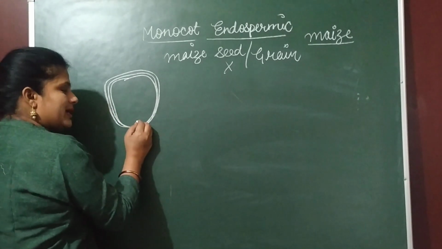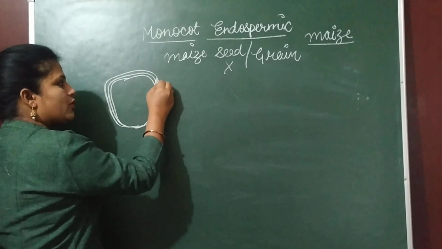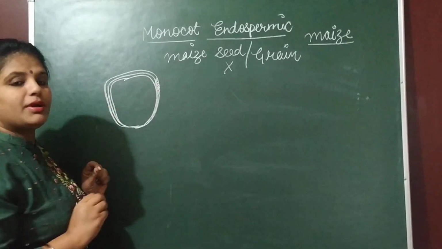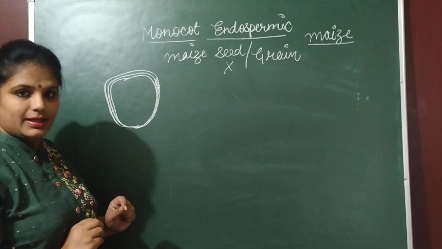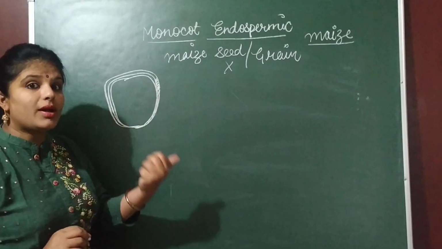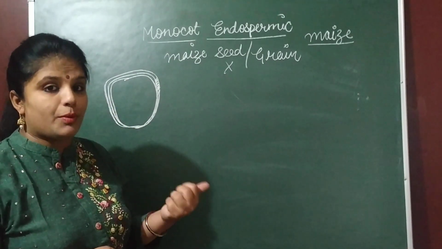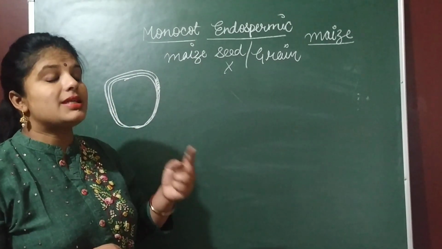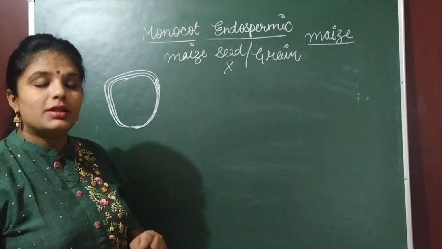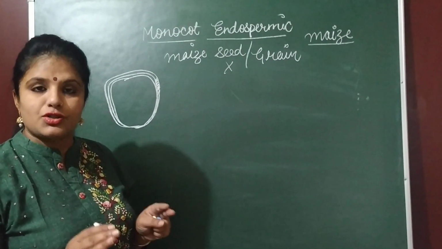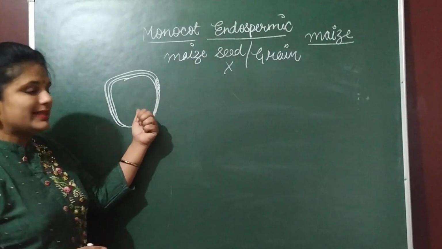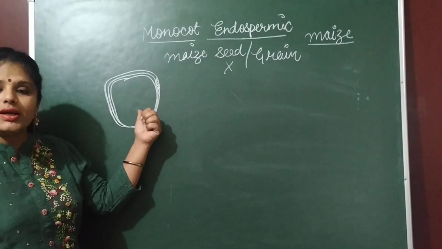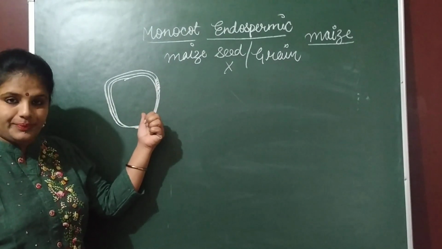In maize, this fruit wall and seed coat are fused, right? So as they do not have a separate seed coat, they are not having a proper structure of seed. As they are not having a separate fruit wall, they are not having a proper structure of a fruit. So neither it is considered as a seed nor as a fruit.